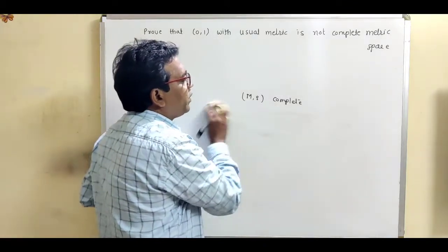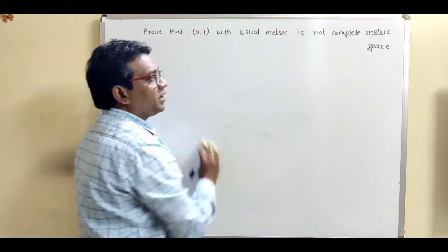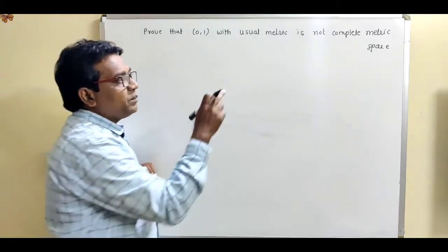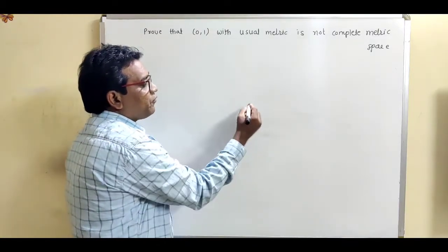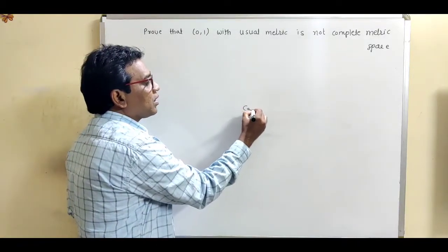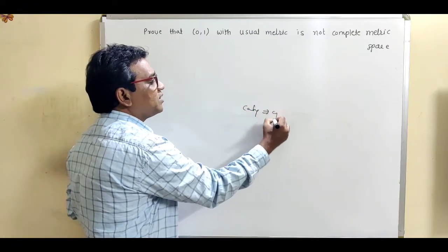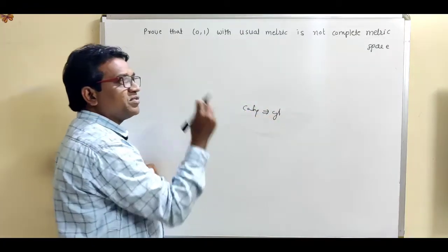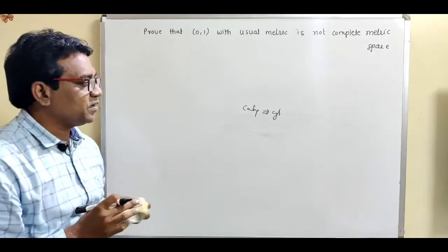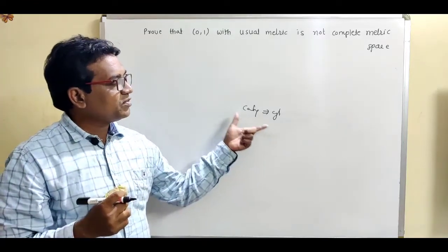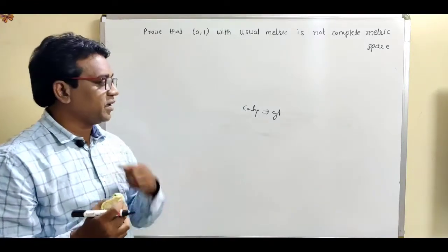So first of all, remember the definition of complete metric space. If we prove that every Cauchy sequence is a convergent sequence in that particular metric space, then the metric space is said to be a complete metric space.